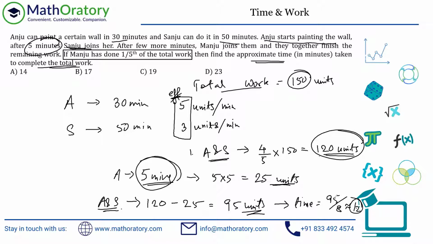So 96 by 8 is exactly 12, and this is almost that, right? So 95 by 8 should be approximately 12 minutes. You had an initial 5 minutes, so that's a total of 17 minutes.